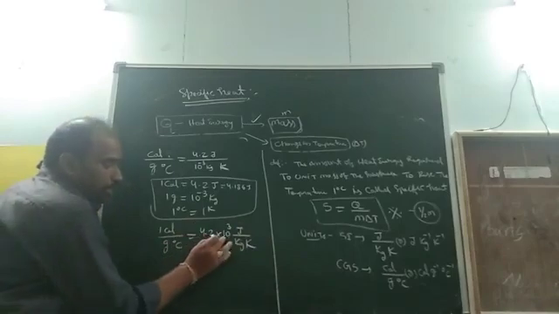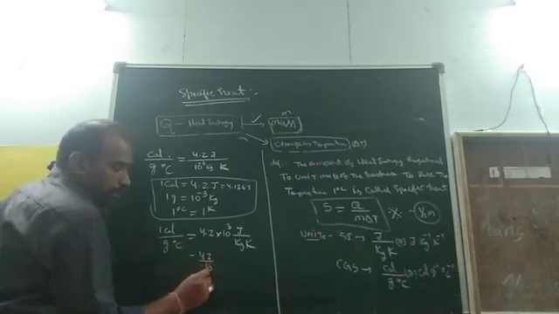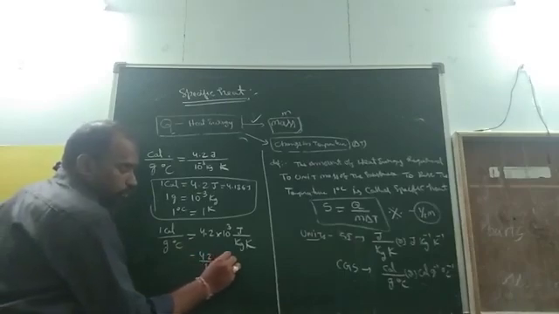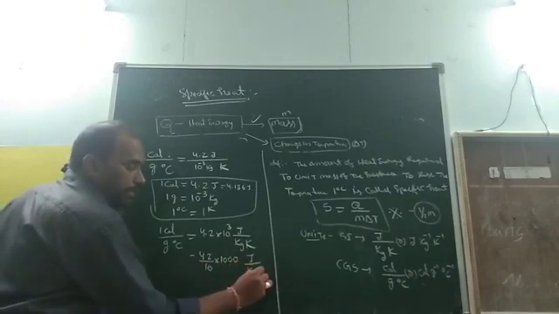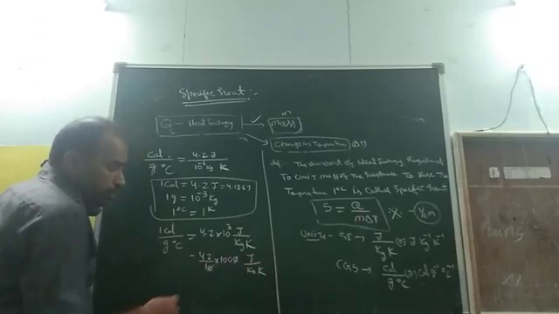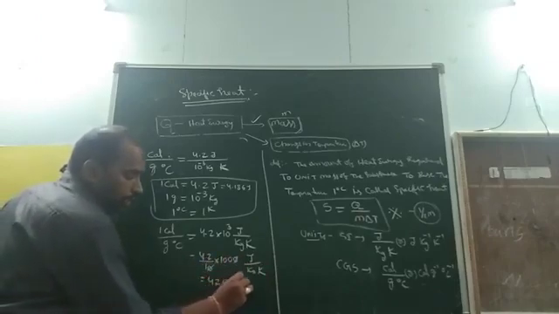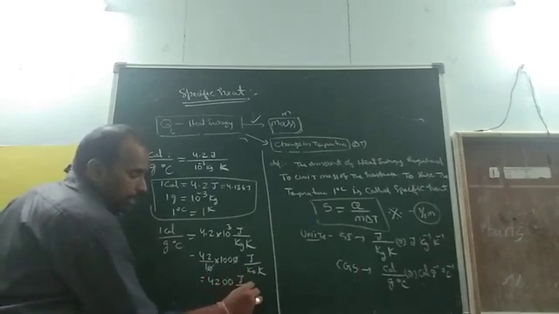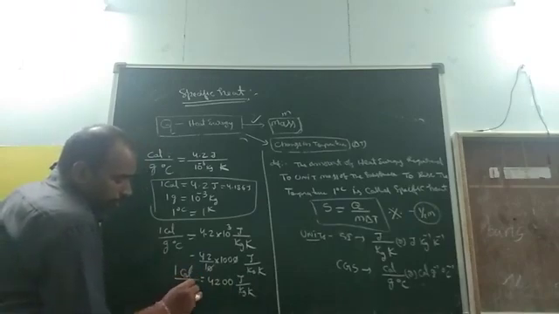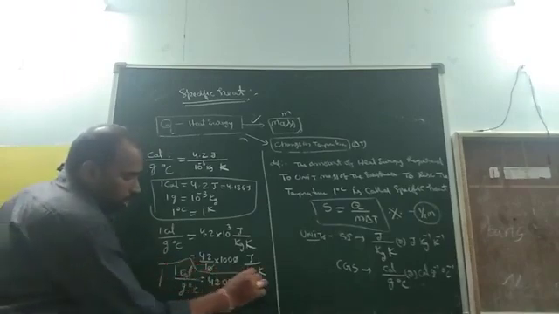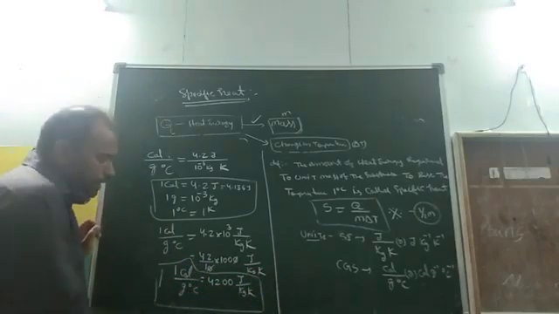So 1 calorie by gram degree Celsius is 4200 joule by kg Kelvin.